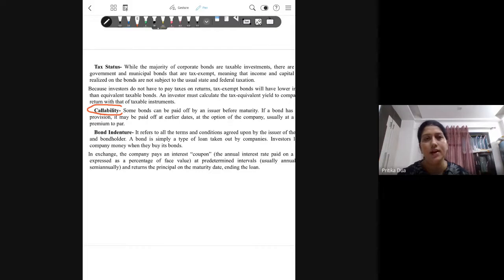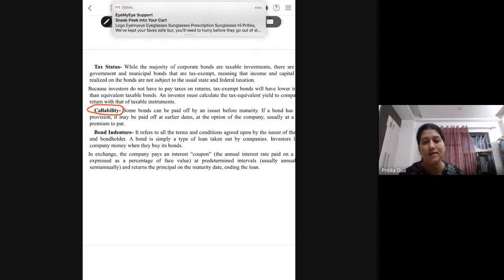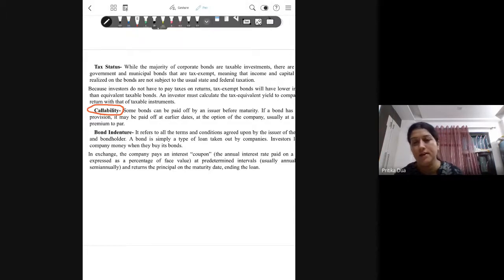Will the benchmark interest rate in the market increase or decrease? So the government under the monetary policy, say the benchmark interest rate in the market has increased or decreased. Under which scenario will the callable option be exercised? Anyone?